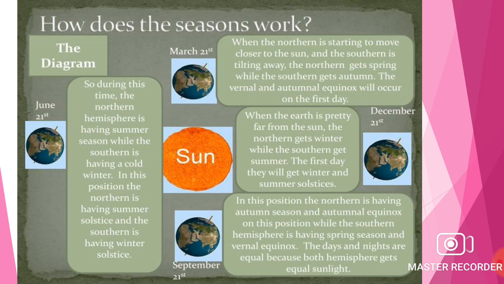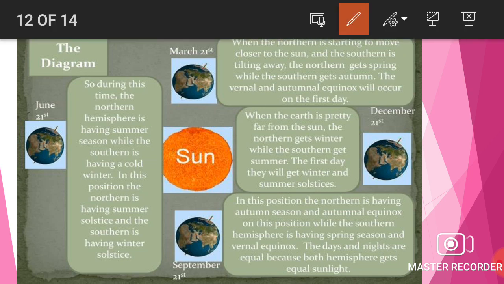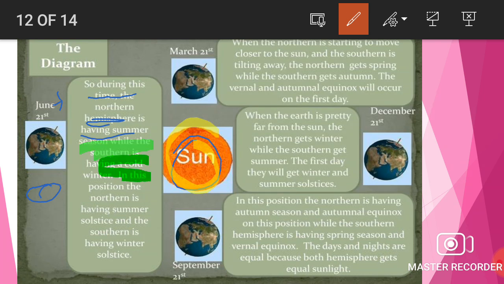Next is, how do the seasons work? Here is the diagram. Here is the sun and June 1st. During this time the northern hemisphere is having summer season while the southern is having a cold winter. In this position the northern has summer solstice and the southern has winter solstice.